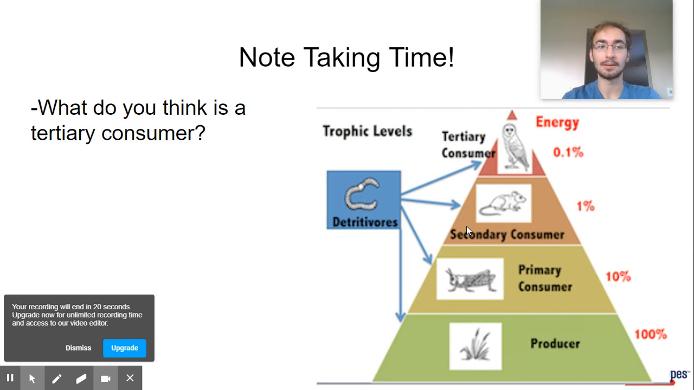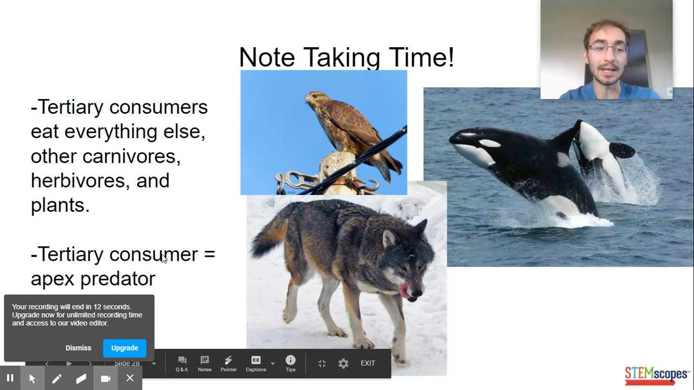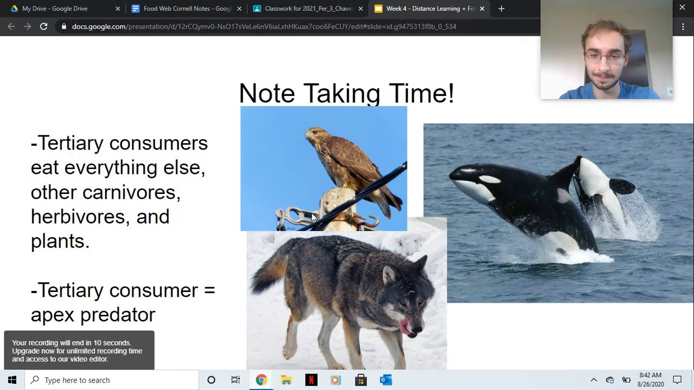Okay. Tertiary consumer is the top of the food chain. These are like your lions, your orca whales, your hawks, your wolves. They eat everything else and they're the apex predator.